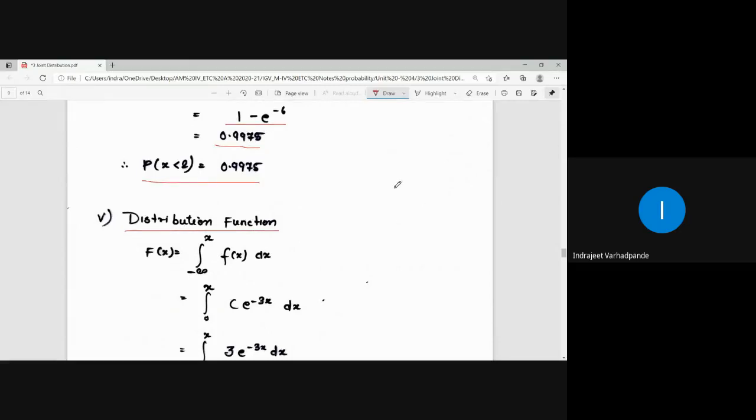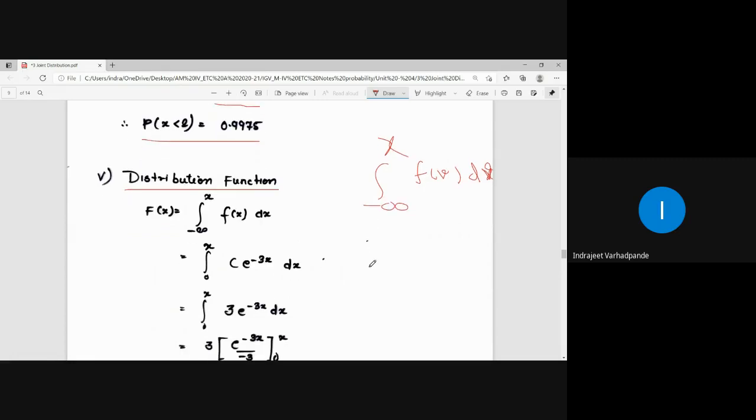Now, for the distribution function, what is the formula? It is the integral from minus infinity to x of f of v dv, right? Now what is the starting range of the function? The starting range of the function is from 0. For less than 0 the value will be 0. For the range greater than 0 till x it will be in the form of x.